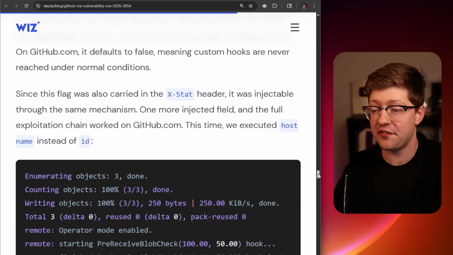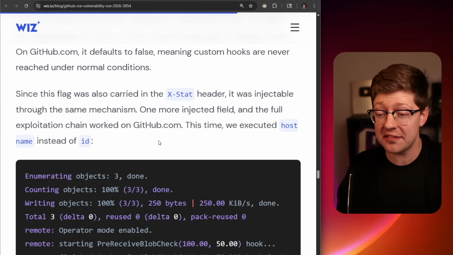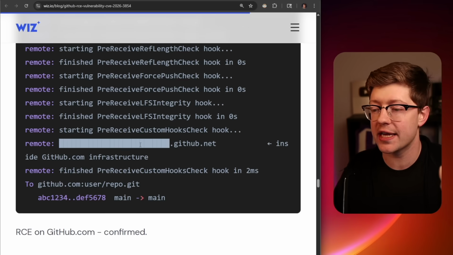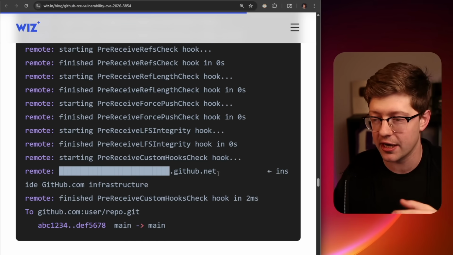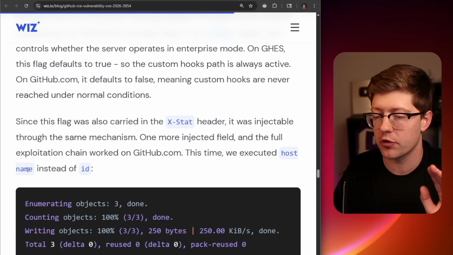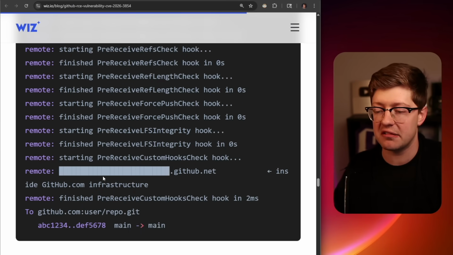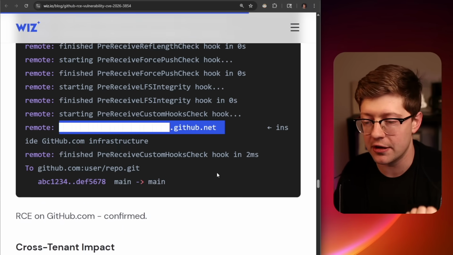But again, this is just a flag in the exstat header, and because of this, they're able to override that flag and give them arbitrary command execution within GitHub. Instead of running the ID program from before, they run hostname, and from the output of this, they can see that they're getting command execution in their Git push.